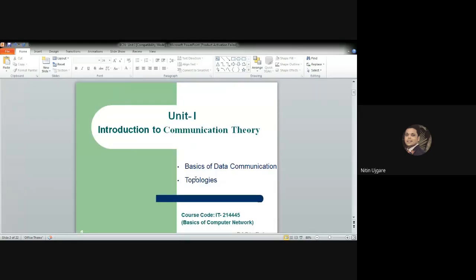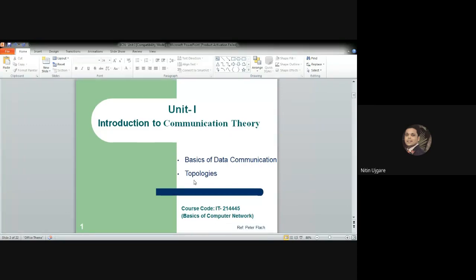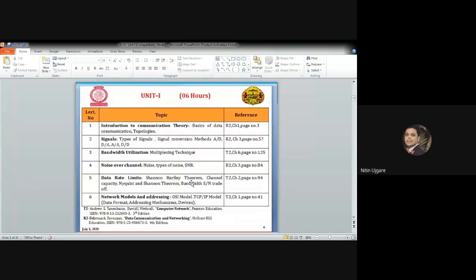In today's session, we'll start the first topic of our syllabus, the tentative syllabus which I have received from the university. The topic name is Introduction to the Communication Theory. As a part of this session, we are going to discuss two topics: the basics of data communication and the network topologies. These are the topics of the first unit with reference to the syllabus.